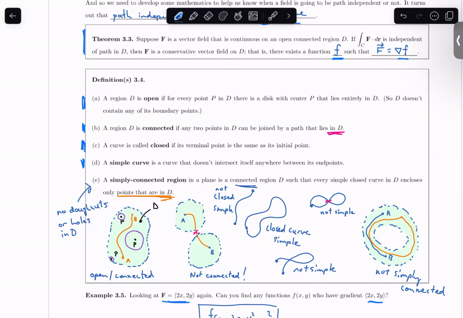And so in these hypotheses, you need to know something about regions and all this sort of stuff. So here was a time to dump a bunch of what feels like math jargon, but these are important definitions that will help determine when the fundamental theorem of line integrals is true and when it's not. So that was all of this bit here, a bit in the weeds. But again, this would be important for the hypotheses for the fundamental theorem of line integrals. So that's what this was all about.